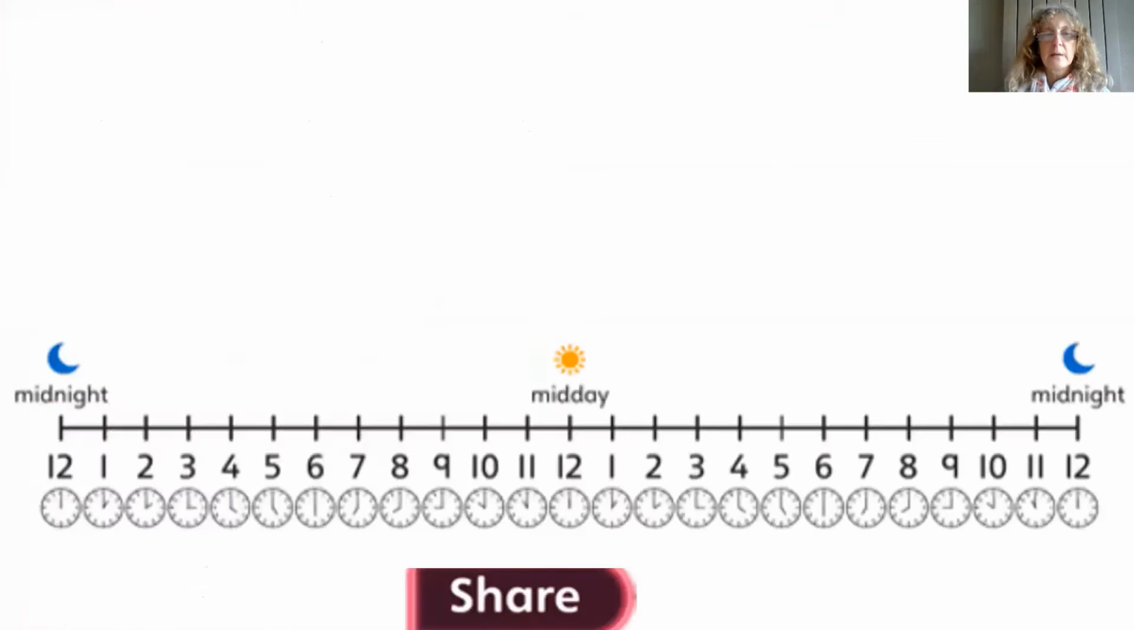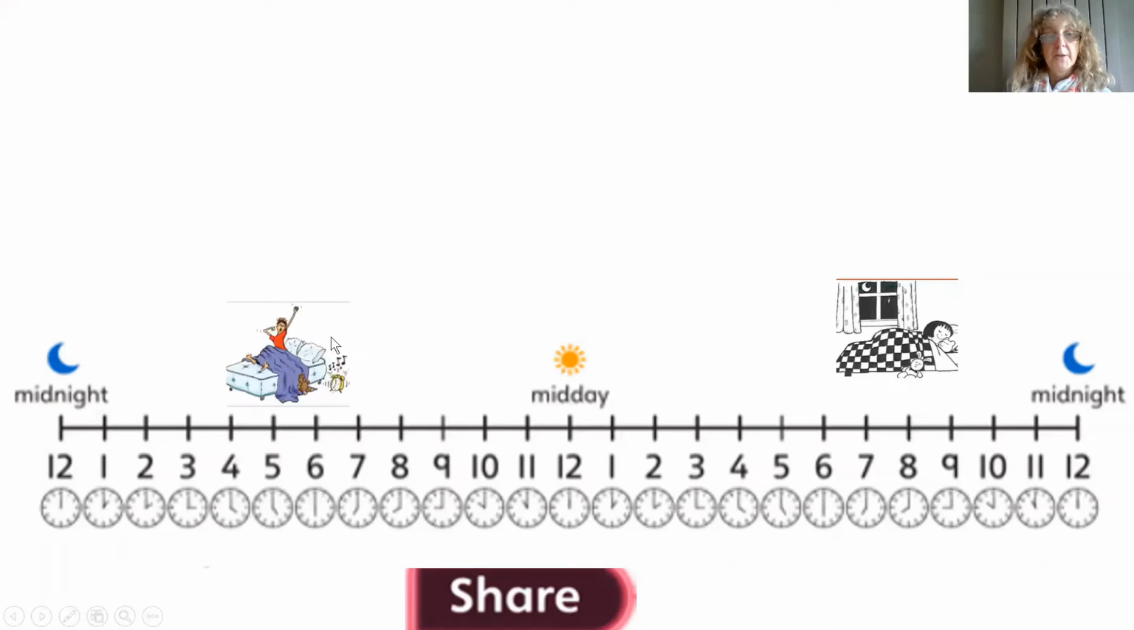Let's just have a look at it a little bit clearer. This is the same as the clock. I've just made it a little bit bigger. We can see midnight, and that's usually when you're fast asleep. So you've gone to bed. Let's just think, when do you get up? Do you get up at 6 o'clock in the morning, 7 o'clock, 8 o'clock? So you've gone to bed about 8 o'clock at night, and then there you are, you're getting up at 5 to 6 o'clock.